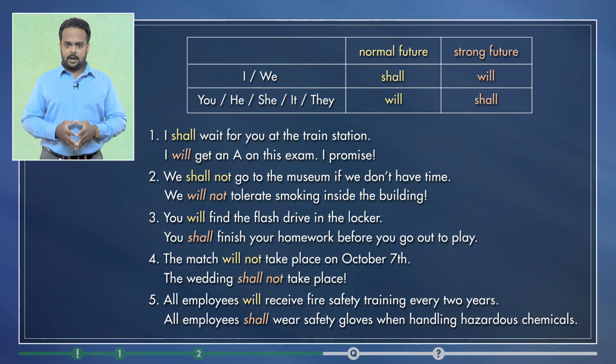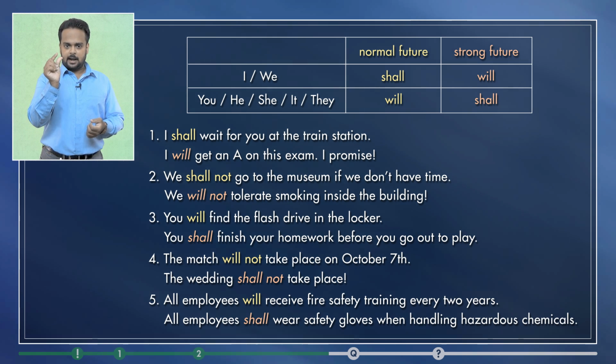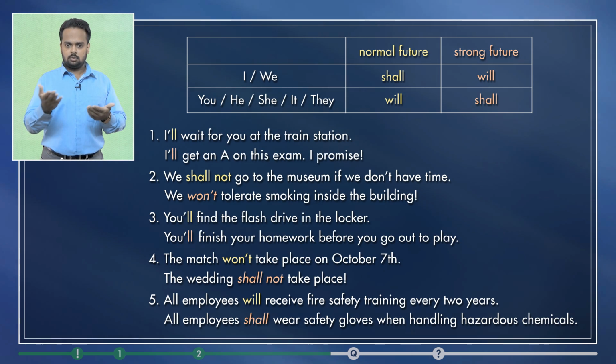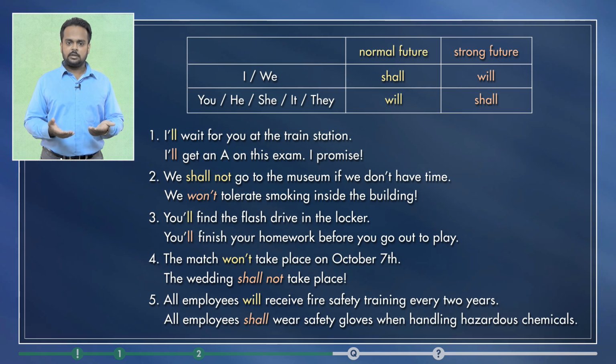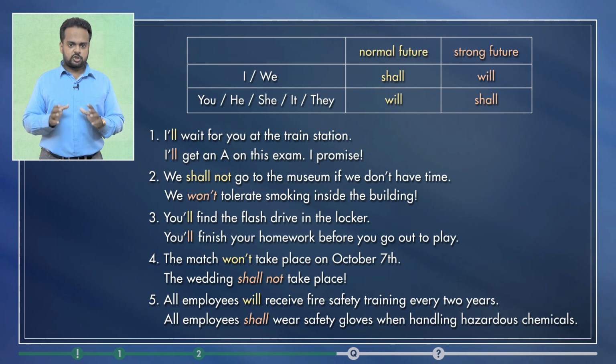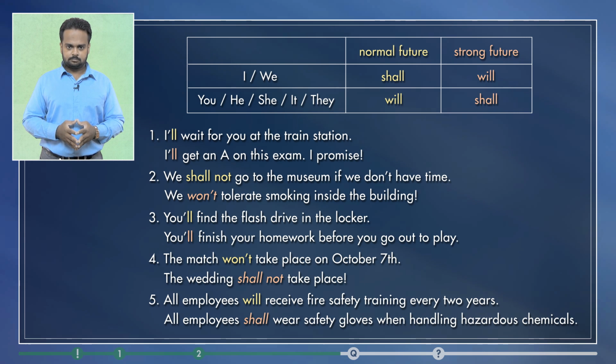Now, for all pronouns, I, you, we, they, he, she, and it, you can shorten both will and shall and say I'll, you'll, we'll, etc. Will not shortens to won't. Shall not can be shortened to shan't, but that form isn't really used in modern English. Okay, let's now move on and talk about using will and shall in questions.